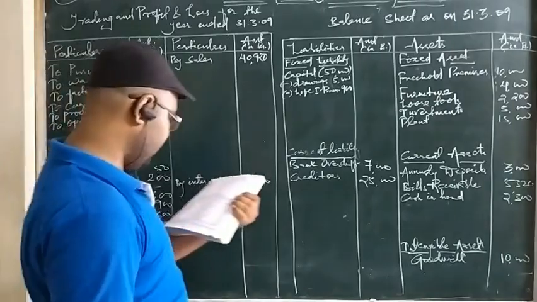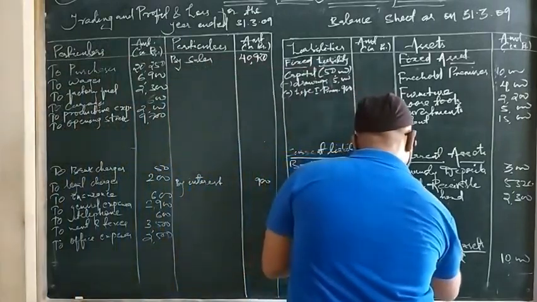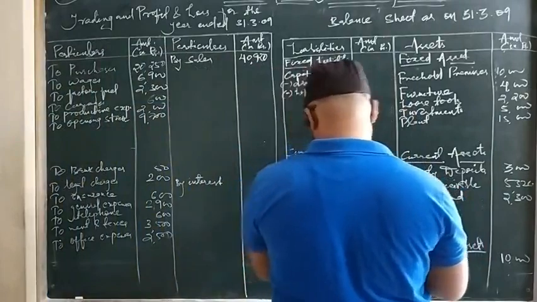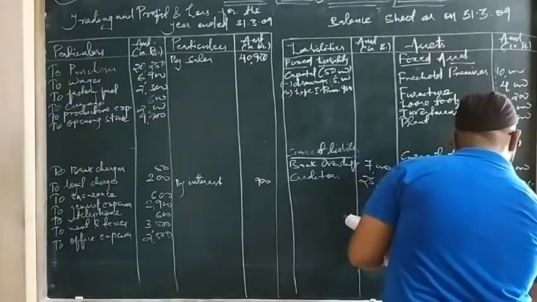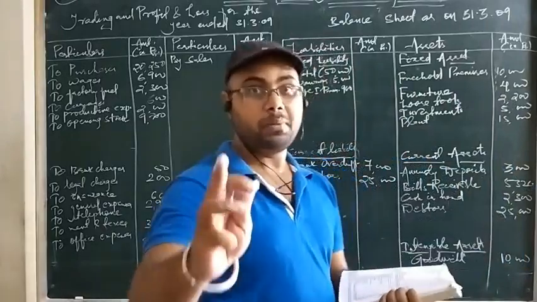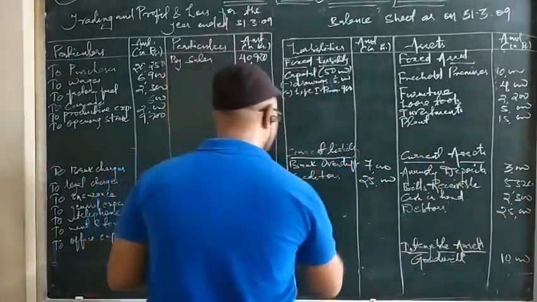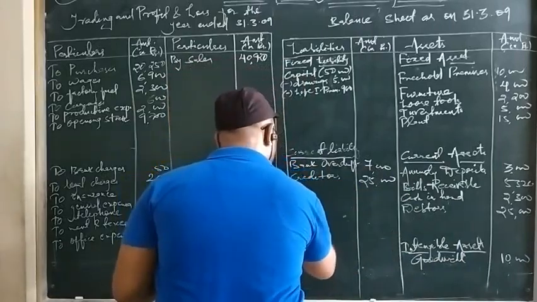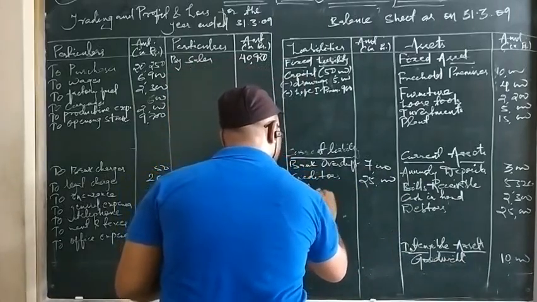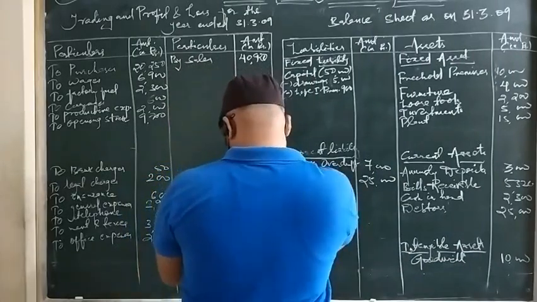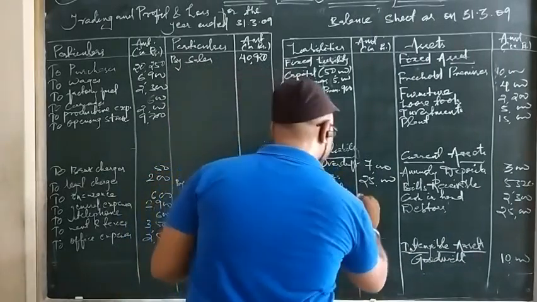Then we have debtors. Debtors are current assets. So we will write here debtors. That is 25,000. Then we have bills payable. So bills payable is a current liability. Likewise, this is with a current asset, so the opposite, bills payable is a current liability. So bills payable is 18,000.